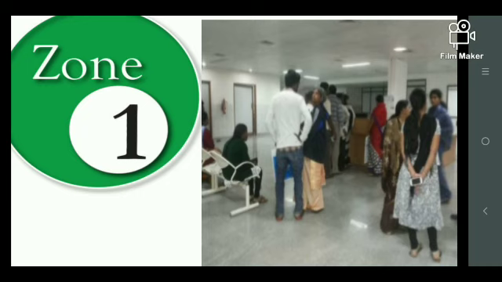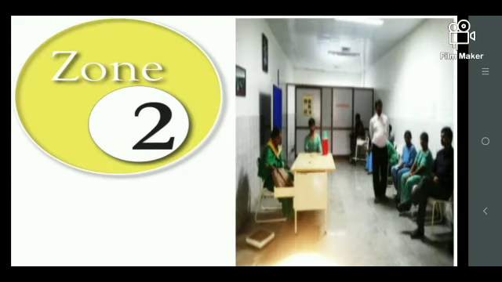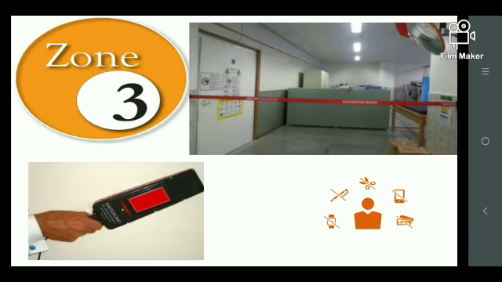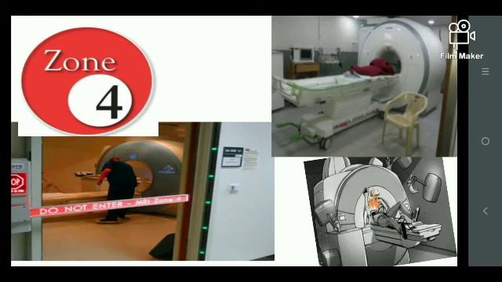Zone 1 indicates my reception area where I'm going to receive the patients. I'll make the planning for the patient waiting areas also in zone 1. Zone 2 is a restricted area where only the patients who will undergo the MRI will enter. Zone 3 is the main zone area, that may be a control panel as well as the patient screening area. While screening, we should keep in mind that the patient doesn't have any kind of implant or ferromagnetic substance, and the patient should not be pregnant, at least in the first trimester. I'll tell you the reason why we consider the first trimester for a pregnancy state. And zone 4 is the danger zone.